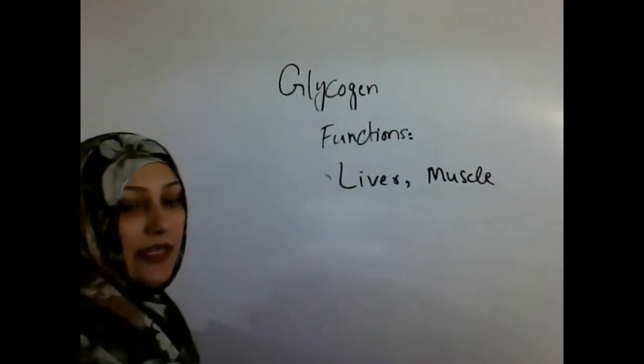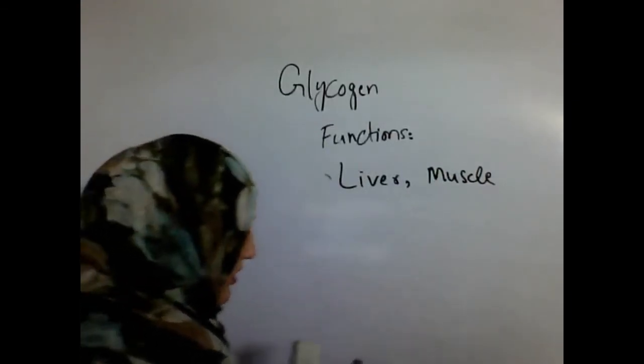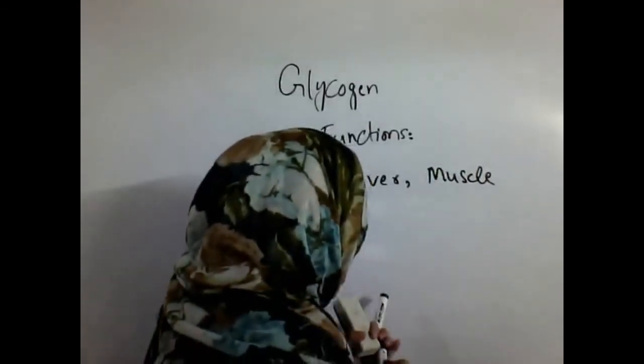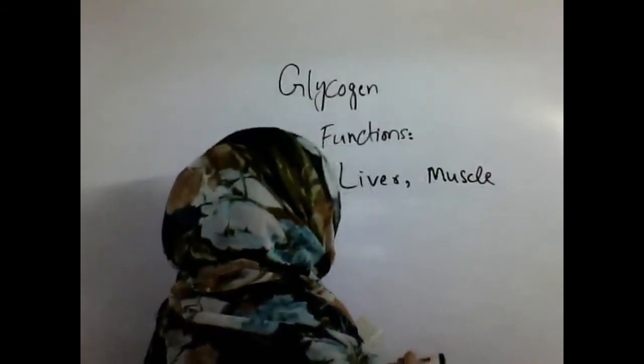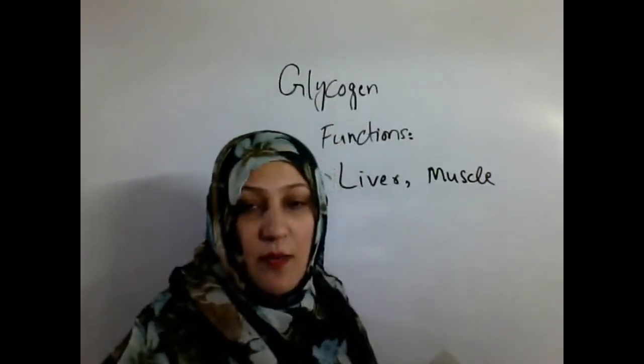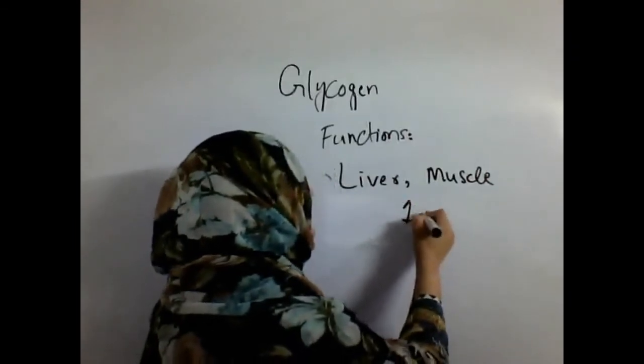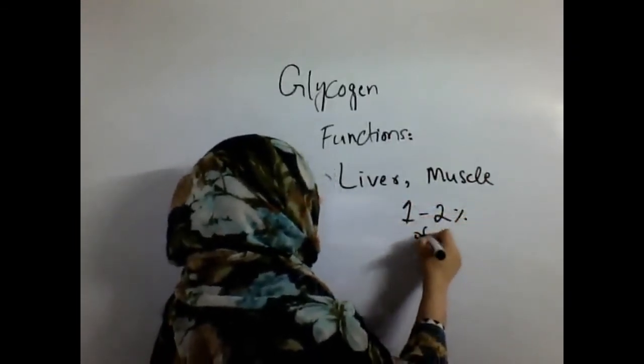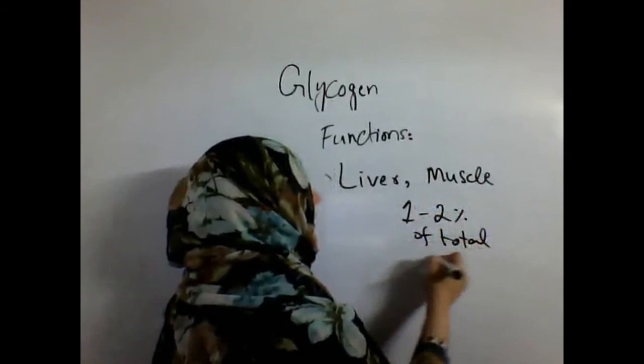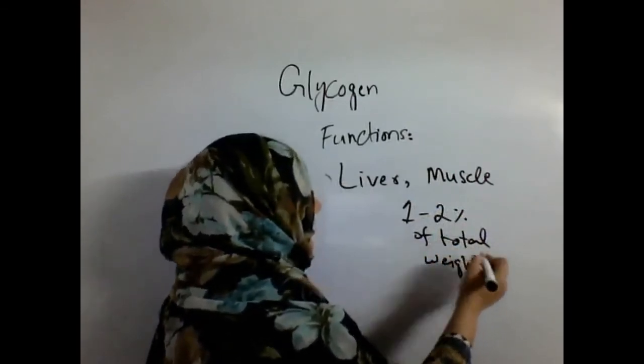Unlike the 6 to 10% in the liver, in muscle cells the stored amount of glycogen is 1 to 2% of the total weight of the muscles.